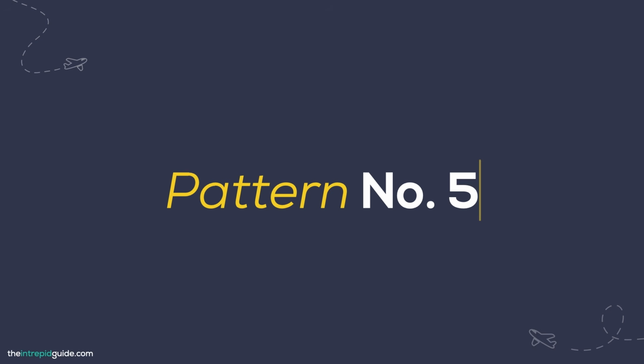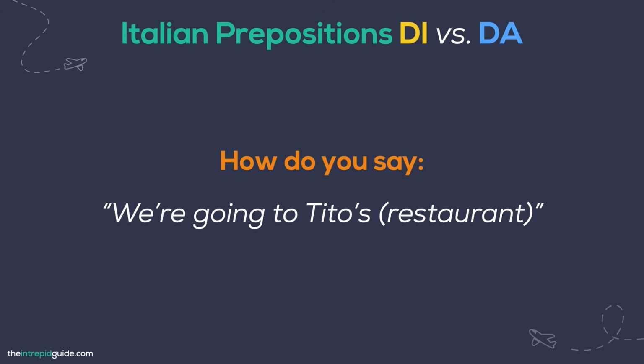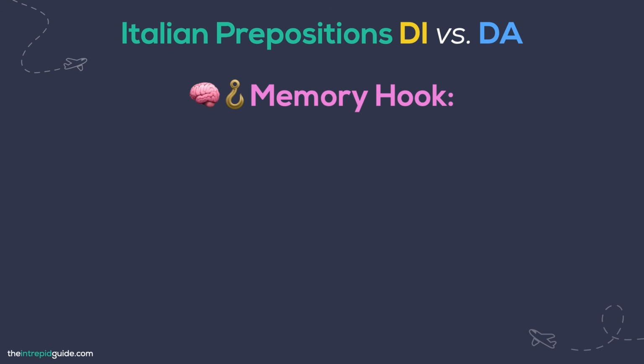Now this brings us to another problem when choosing between di and da that we can't solve by translating directly from English. Let's go back to our travel guide example. While sharing your travel plans with your guide, you want to say, we're going to Tito's, a restaurant that she recommended. How do you say this in Italian? Well, think of it like the internet.